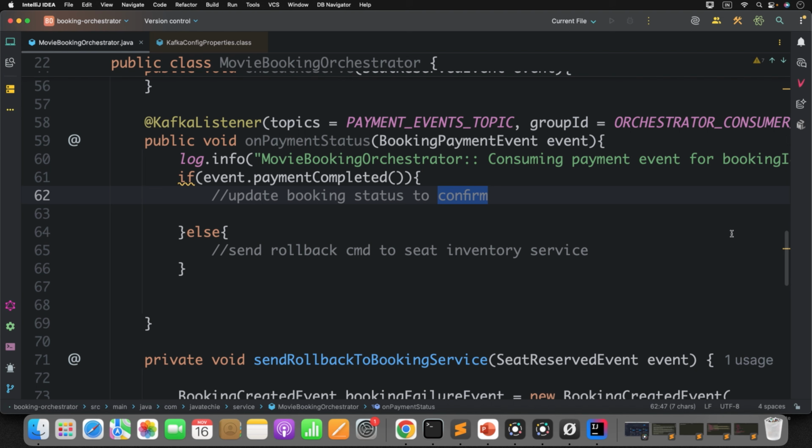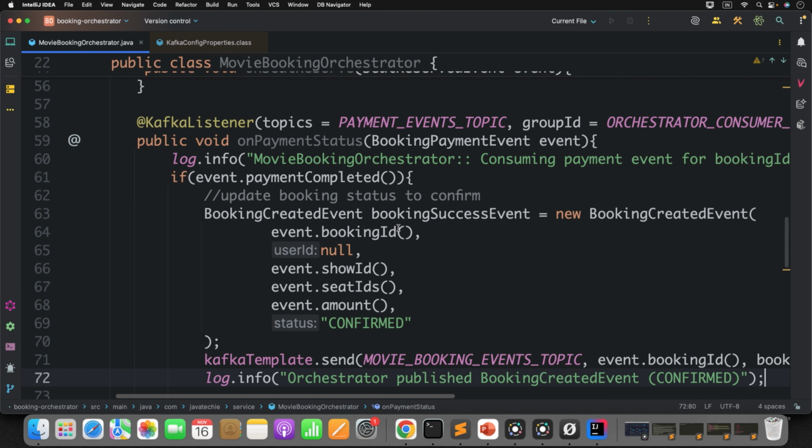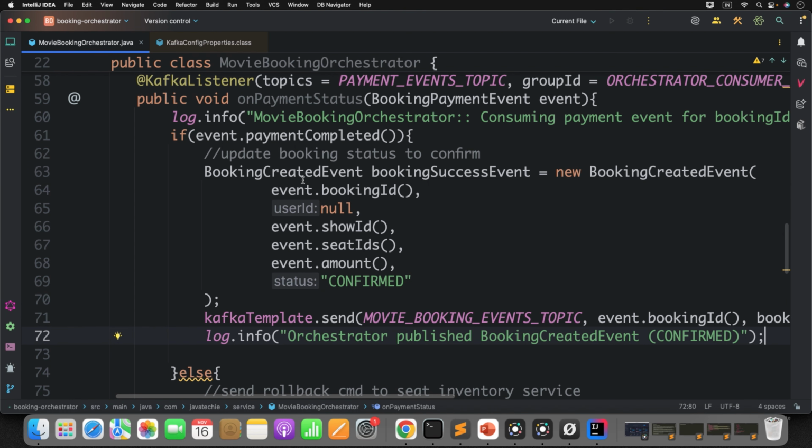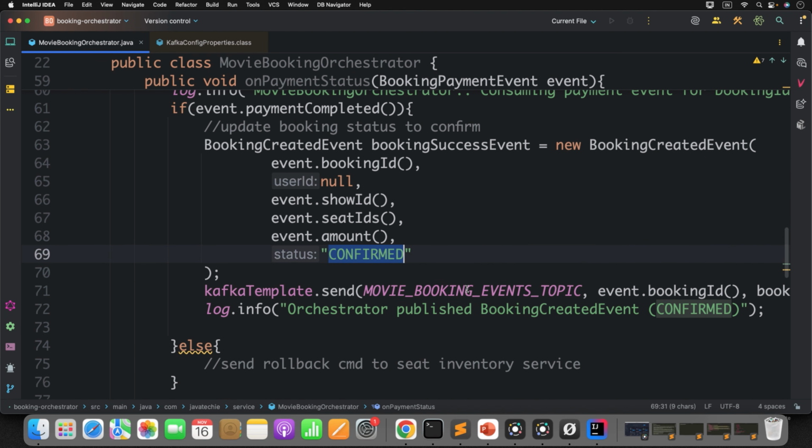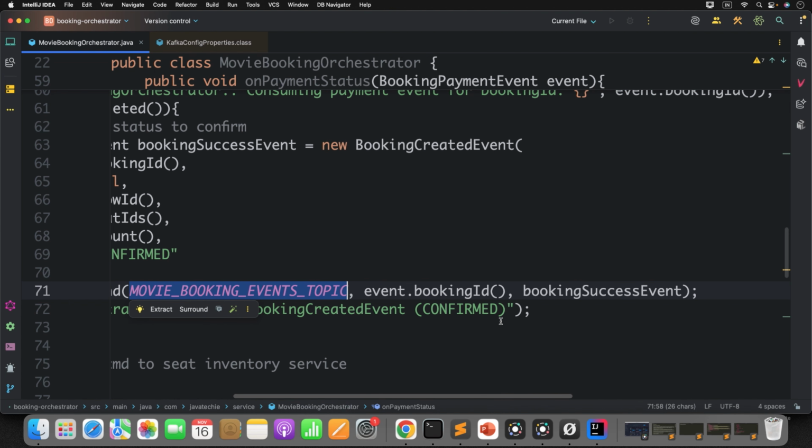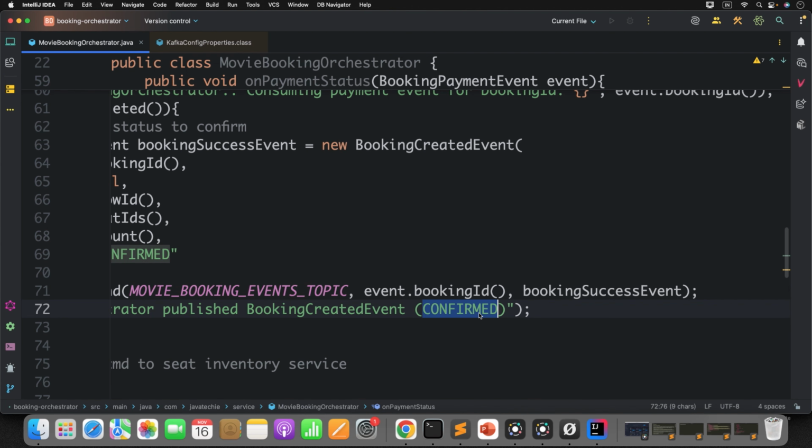It's straightforward, no rocket science. We are creating the booking created event with the status confirm and sending it to the booking event topic, so that the booking service will consume it and update the booking status in the DB, saying that this event is confirmed, all good, I can enjoy the movie.